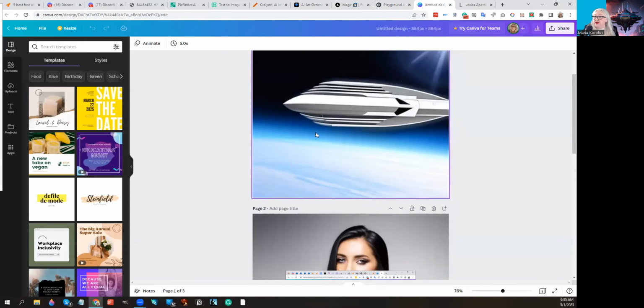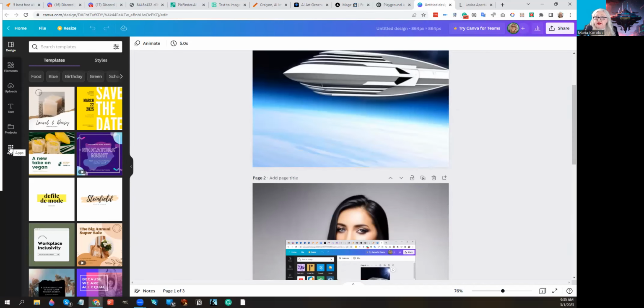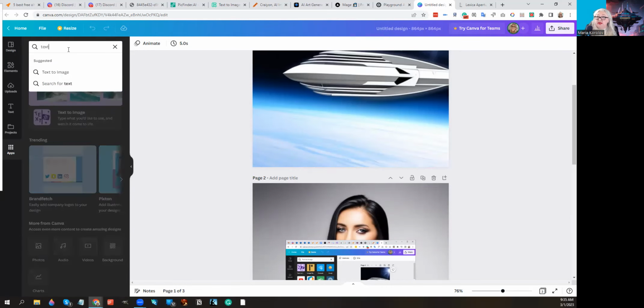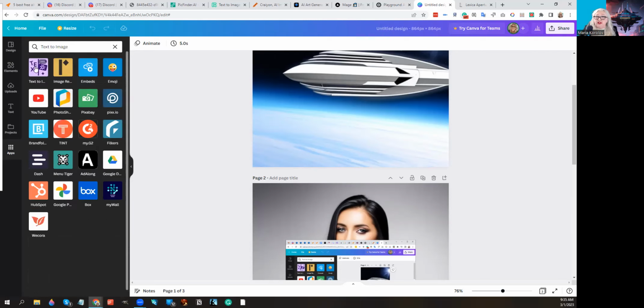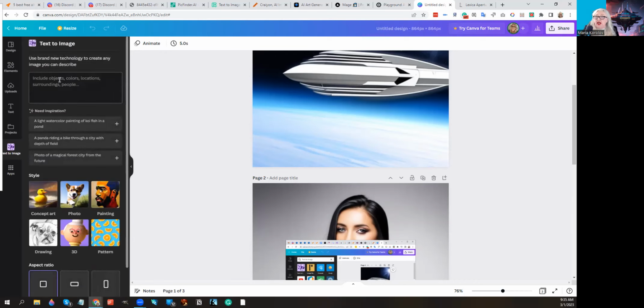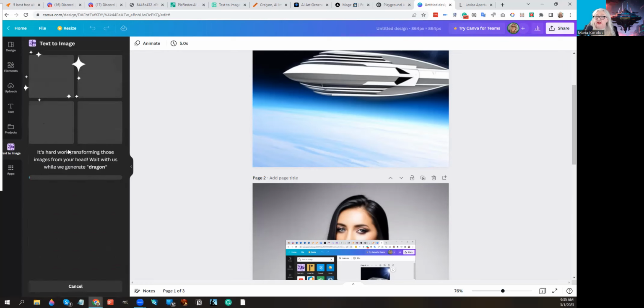And finally, here's the Canva one. So it's under apps, and it's text to image, and you can also search for text to image, and you can find it. It looks like this purple thing. And what you do is you use this and you type in dragon, and notice you have the styles and concept arts and aspect ratios, and you hit enter and it generates it. And so you have to wait for it to generate.